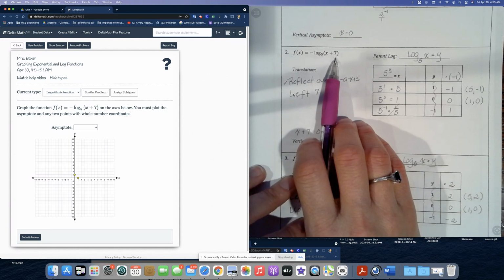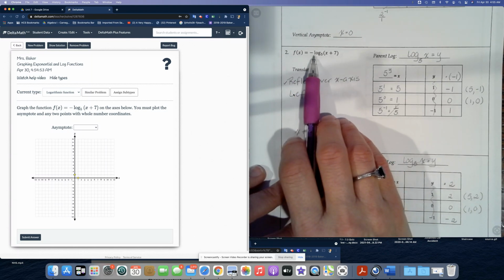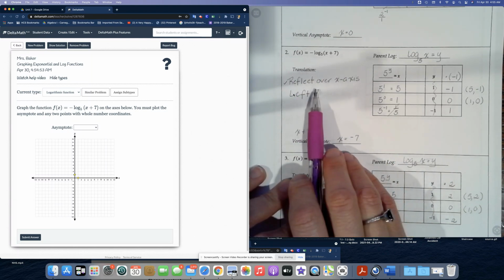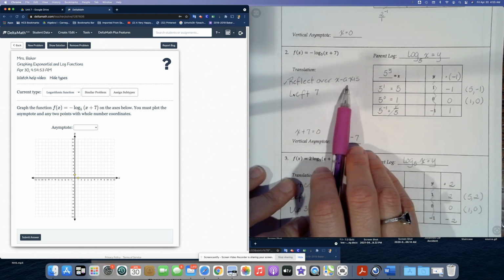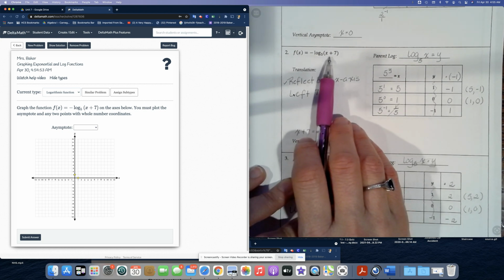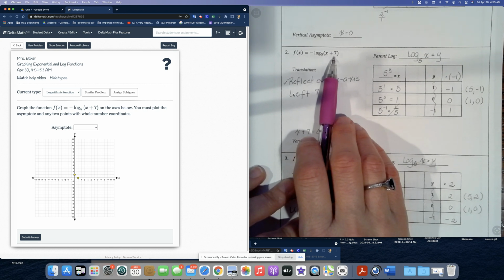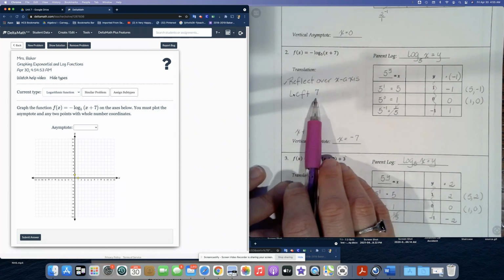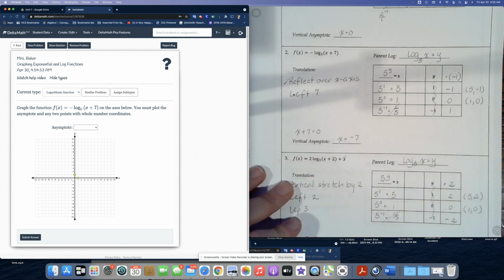So let's talk about the translations that are going on here. We have a negative sign in front of the log, so we're going to reflect over the x-axis. And then in parentheses, you have x plus 7, so you're shifting the graph left or right. It's a plus 7, so you're moving the graph left 7 units or 7 squares.